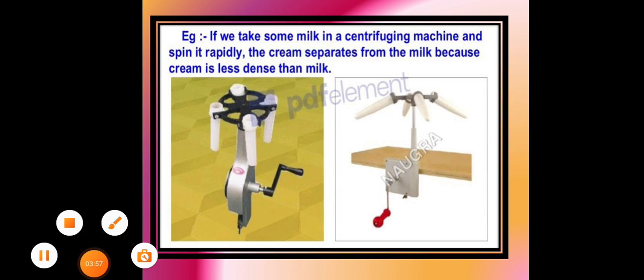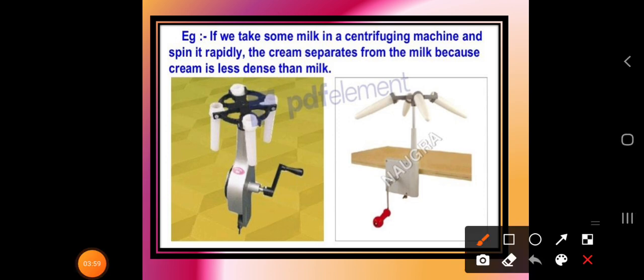Here we have taken one example, milk. If we take some milk in the centrifuging machine and spin it rapidly, suppose this is the spinning machine, what happens? Milk usually contains cream.